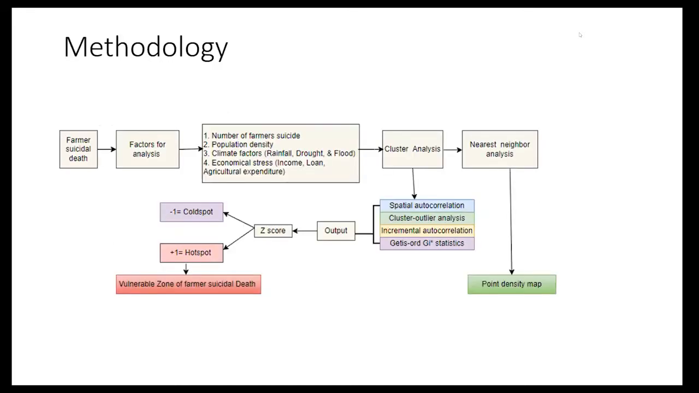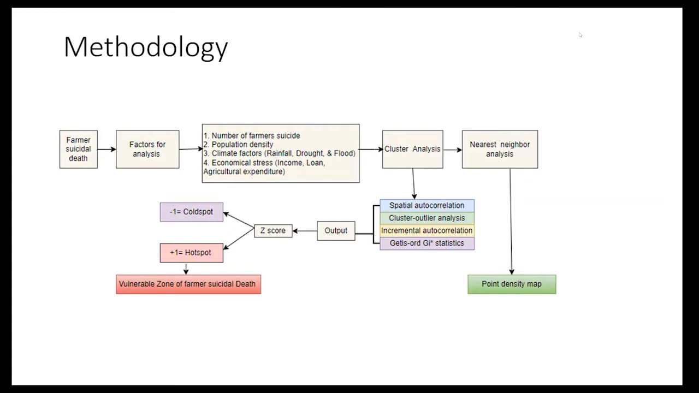Here I have used this methodology. First, given the number of farmer suicides, how can we find the hotspot for the state-wise region? As factors for the analysis, I have used the number of farmer suicides, the population density of the state, climate factors like rainfall, drought, and flood, and then the economic stress farmers are facing, like income, loan, and agriculture expenditure.